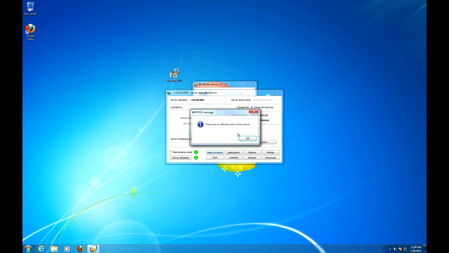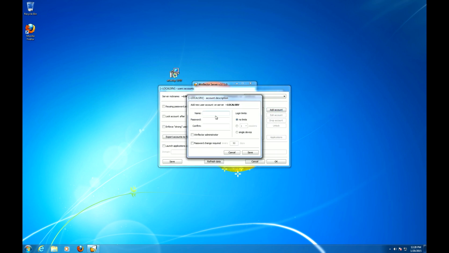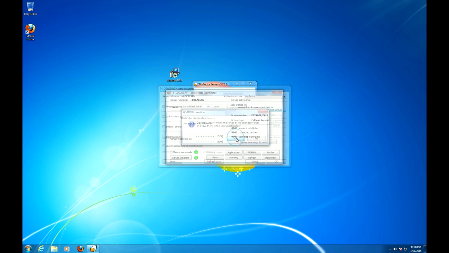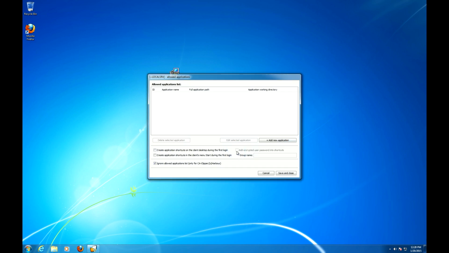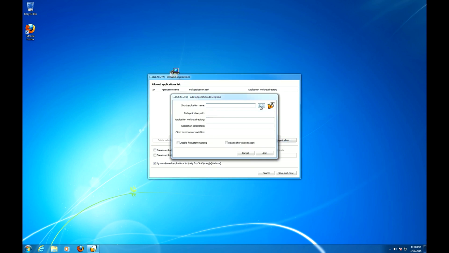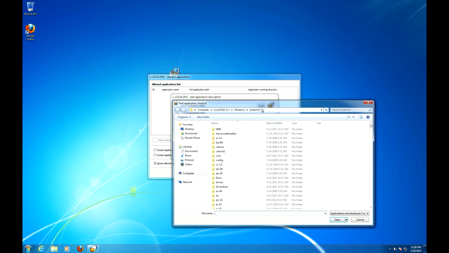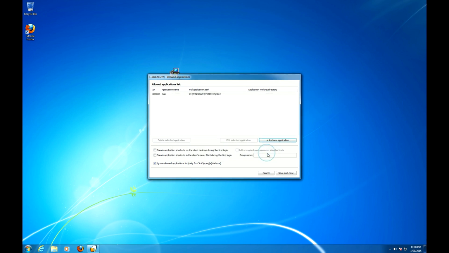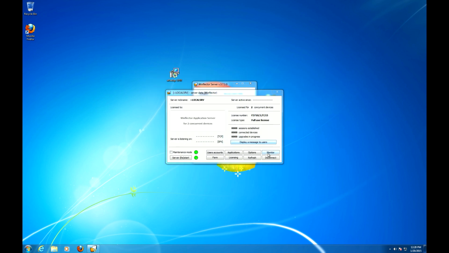Let's go to User Accounts, Add a user. The name is Chris, the password is Chris. In production you need a stronger password, but this one is okay for now. Okay, save it. Go to Applications. From here you can publish any application you want, but for today we can just publish the simple calculator. Okay, add it, save and close.